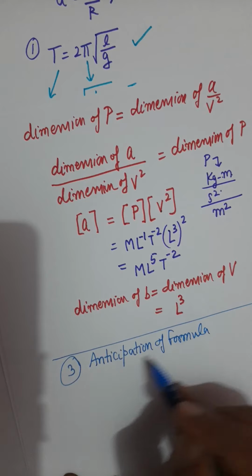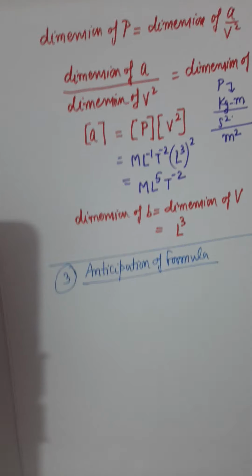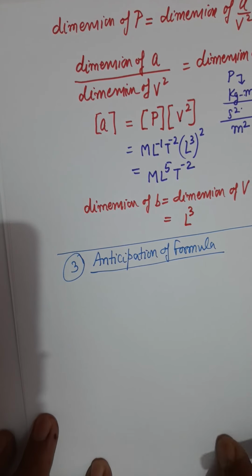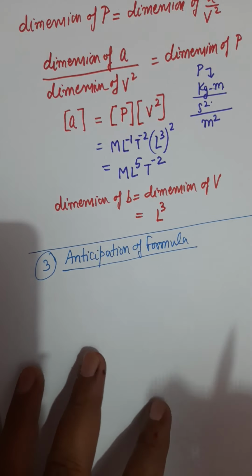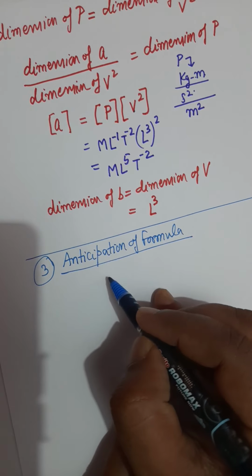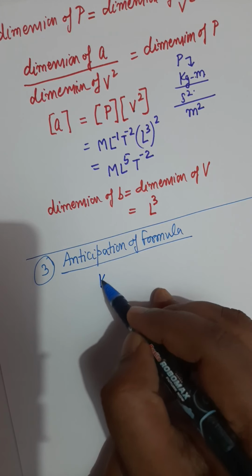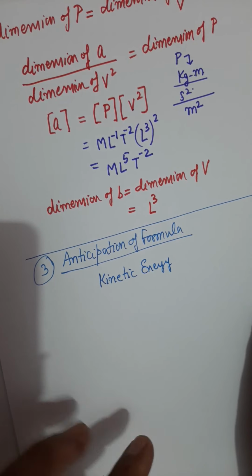Anticipation of formula is like, suppose we perform any experiment, and after going through the various data collected from that experiment, we concluded something based on the experimental results. Let's say that after doing various experiments, we found that the kinetic energy is changing with mass.